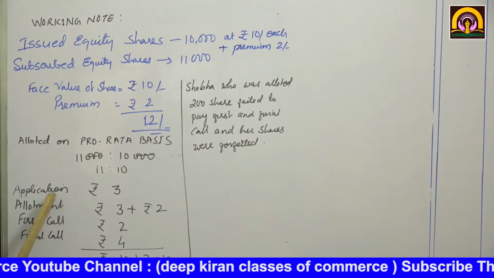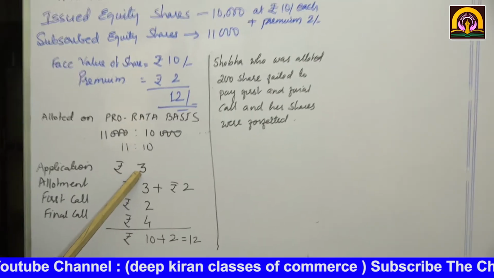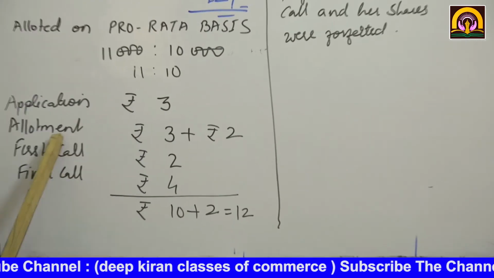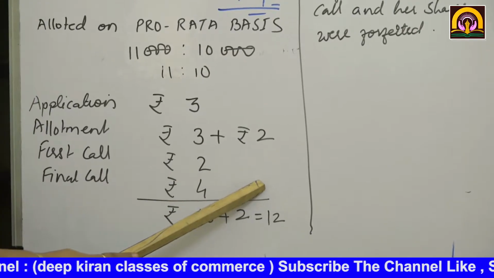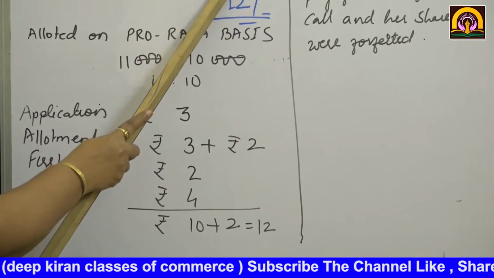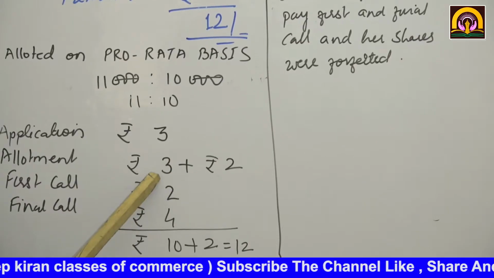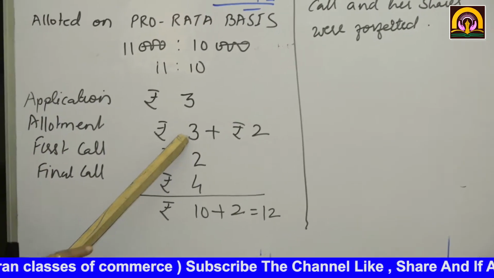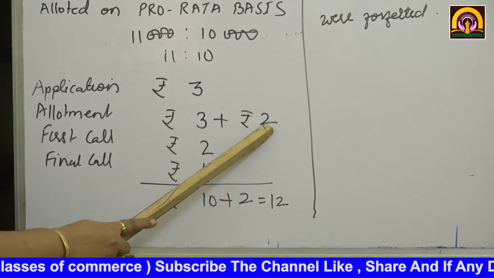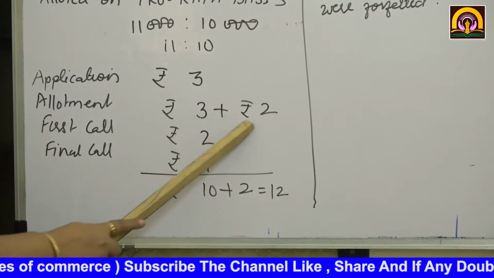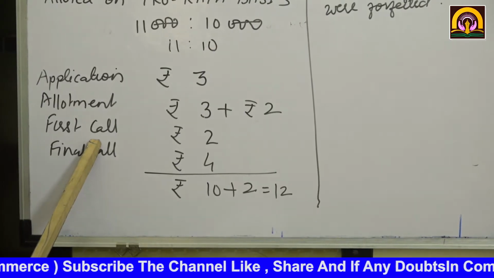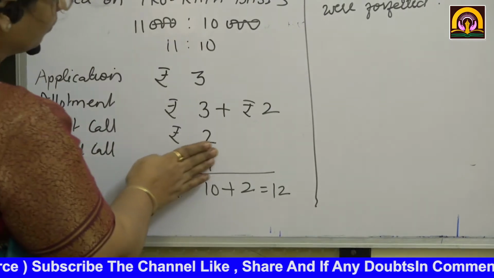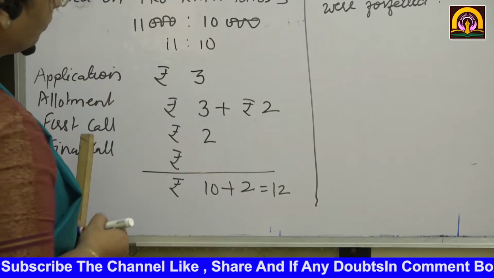Now how is this money being called? See, application money rupees 3, allotment they have said rupees 5, but including premium. Premium here is 2 rupees. So allotment money must be how much? 3 plus 2 is equal to 5. So allotment, then first call. How much?